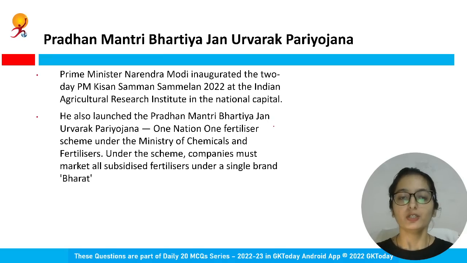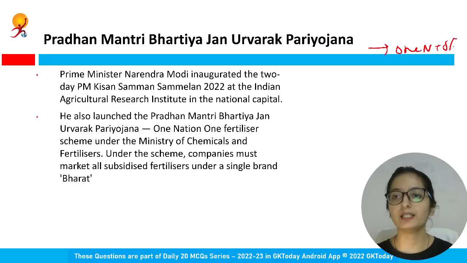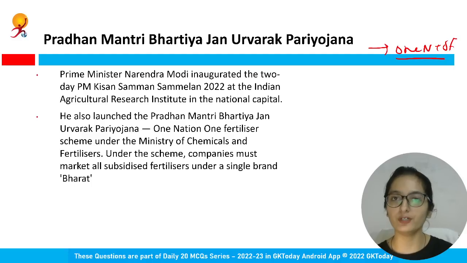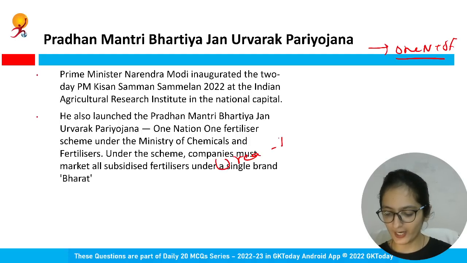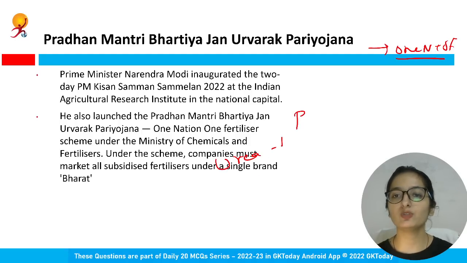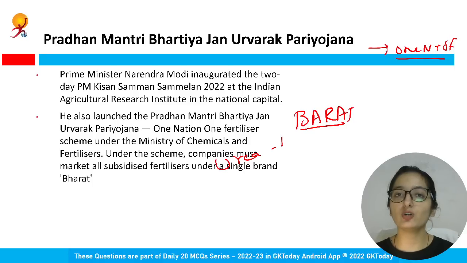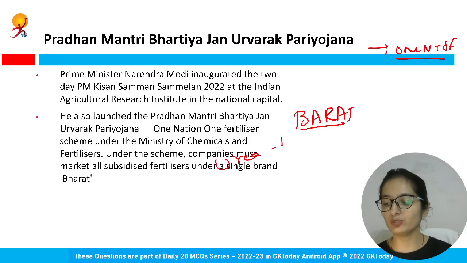Option B. According to this Yojana, the idea is one nation, one fertilizer. With respect to this Yojana, they want a single brand for the fertilizers that farmers are buying. It can be urea, it can be diammonium phosphate, right? So now all these fertilizers will be sold under a single brand name, like Bharat Urea, Bharat DAP. This will be the brand name, and it applies to private companies and even public sector companies. The scheme applies to both.